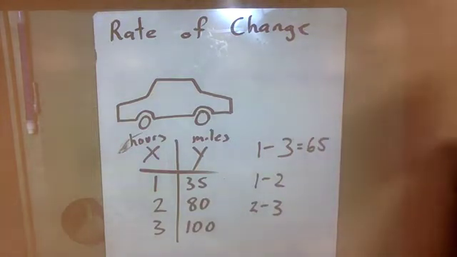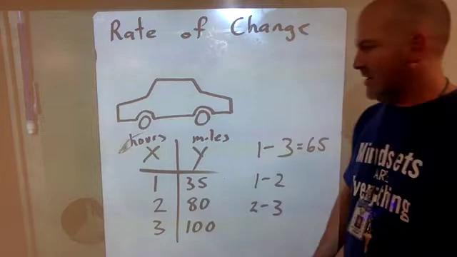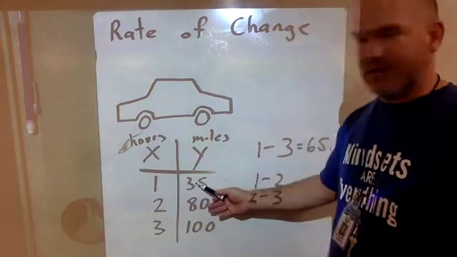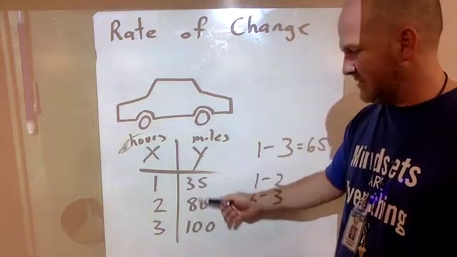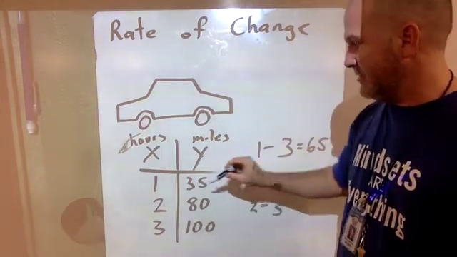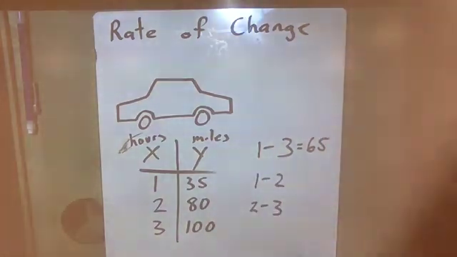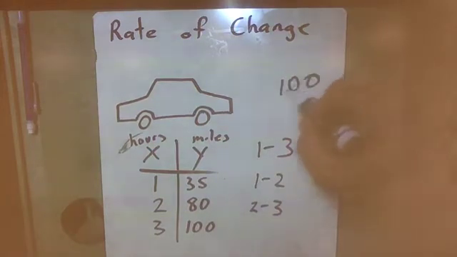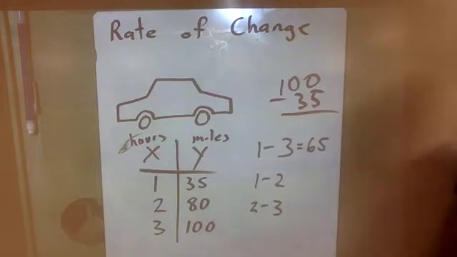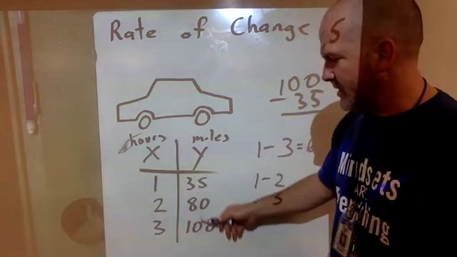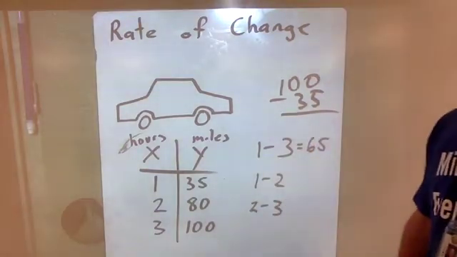And people are going to say 65 because after 1 hour, you had gone 35 miles. After 3 hours, you had gone 100 miles. So what's the difference between 100 and 35? 65. 100 minus 35 is equal to 65. So people say, well, between 1 and 3 hours, you went 65 miles. However,